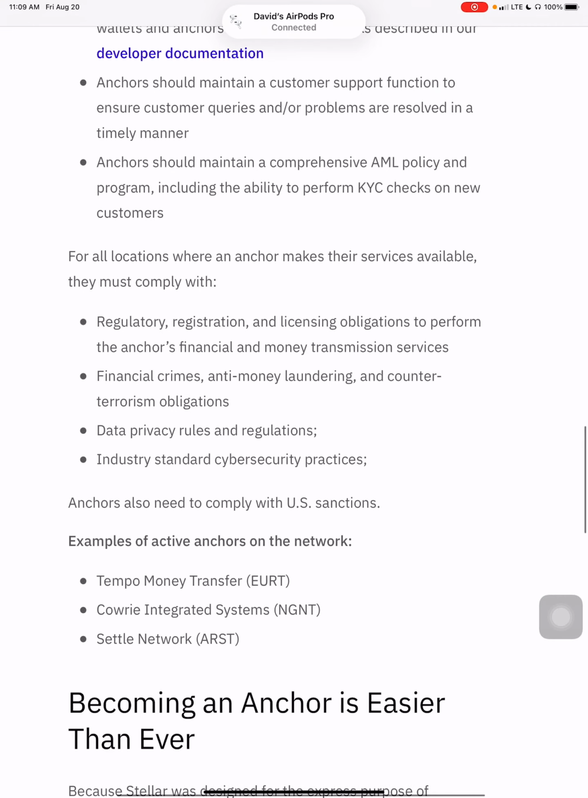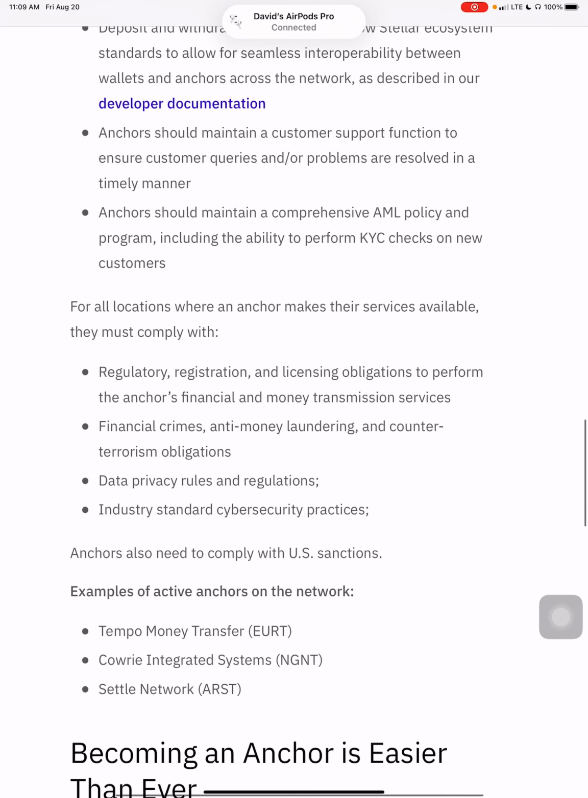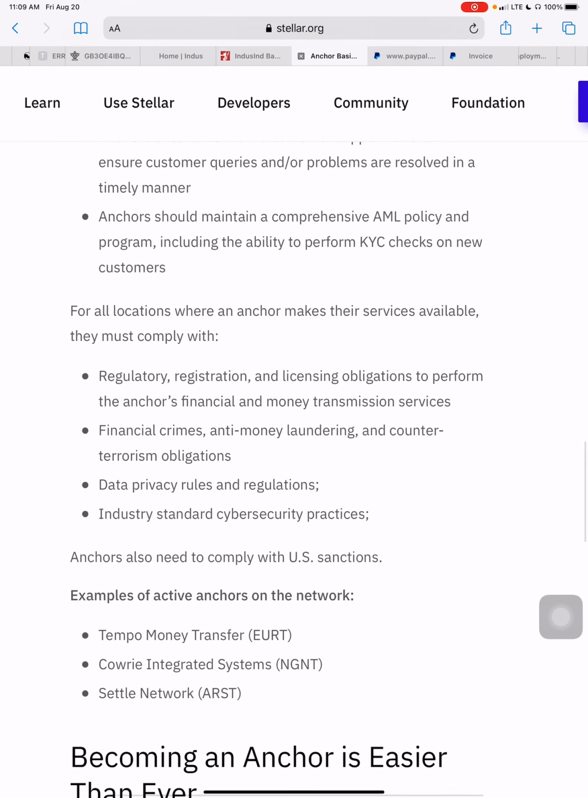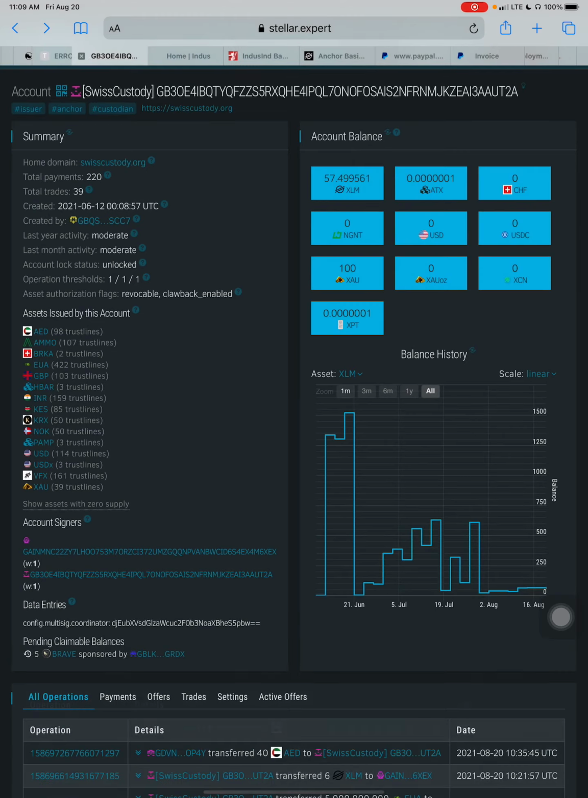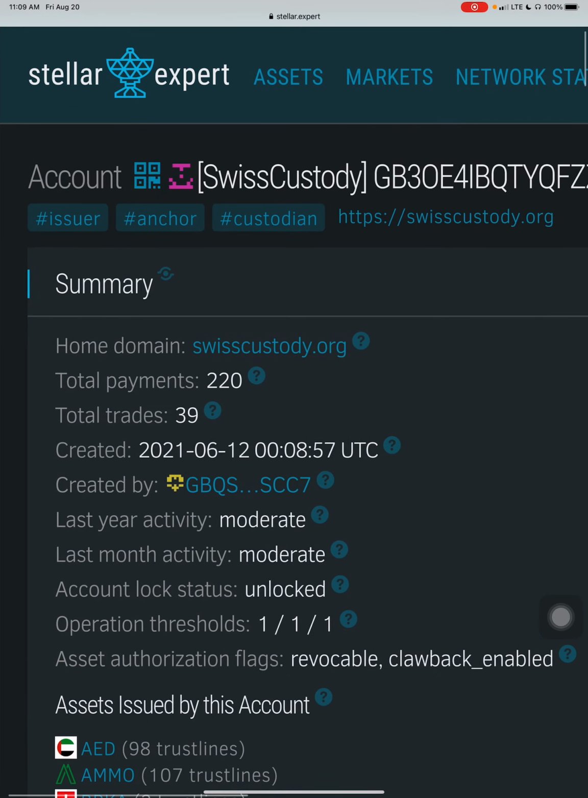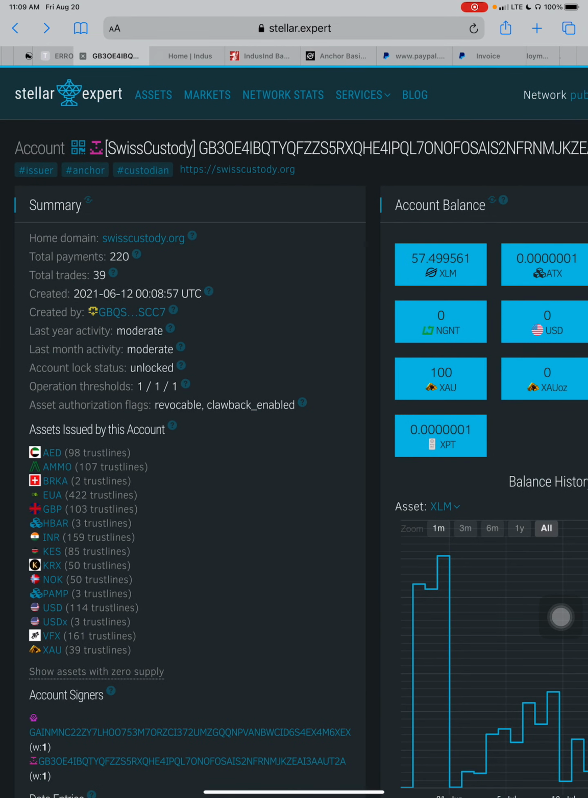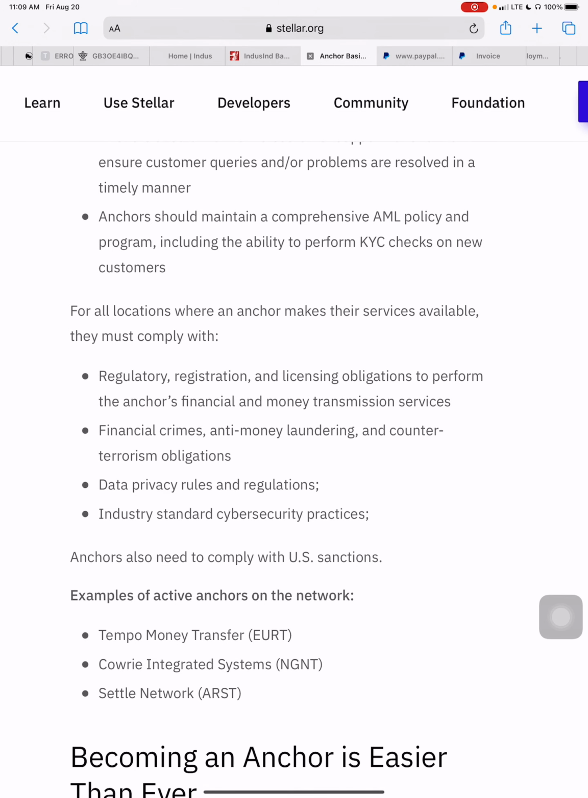Watch, guys, this is another thing that I found, right? So basically, Swiss custody has given them, they're an anchor, right? So that means when they created the account, this is going to be their custodian account, right? So they're considered an anchor through the Stellar network. What that tells you is that they've registered as an anchor, right?